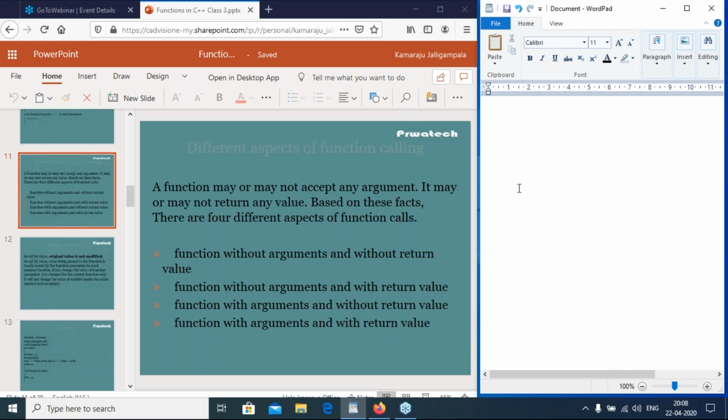So different aspects of function calling. A function may or may not accept any argument. It may or may not return any value. Based on these facts, there are four different aspects of function call. First one is function without arguments and without return value. Without return value means it is void.